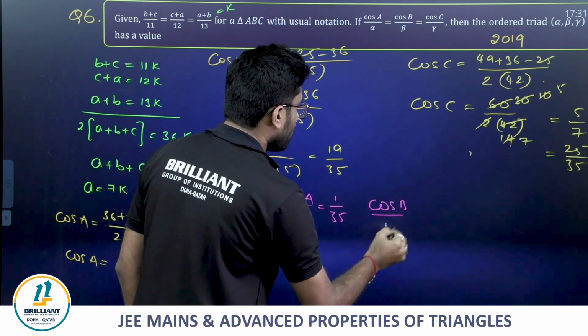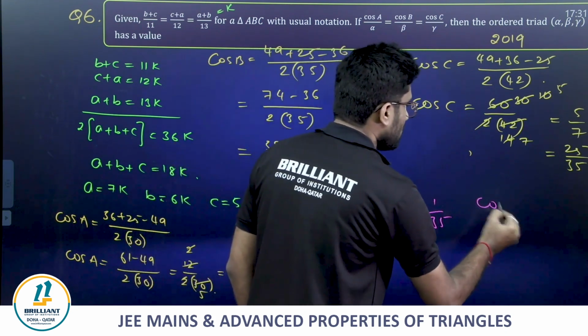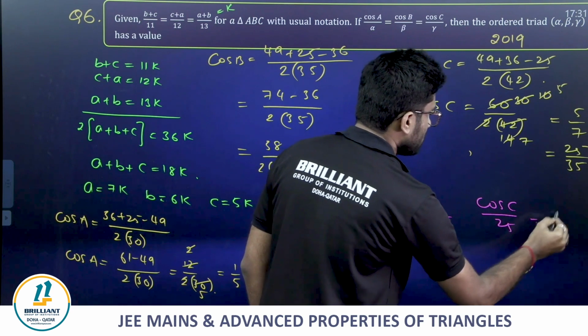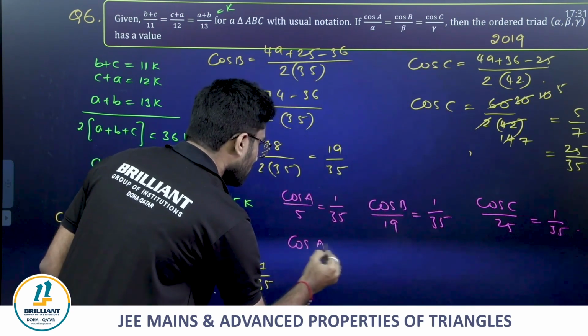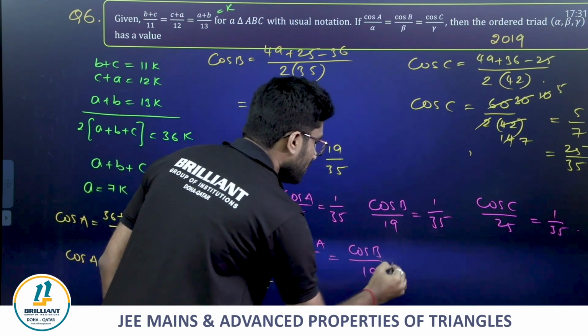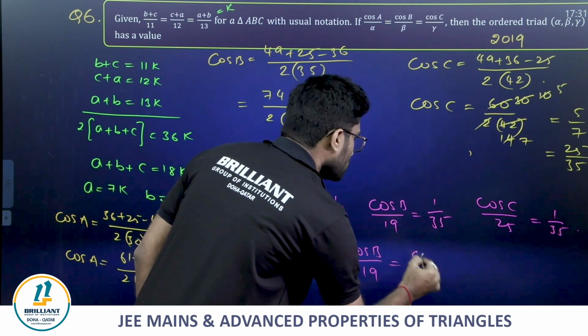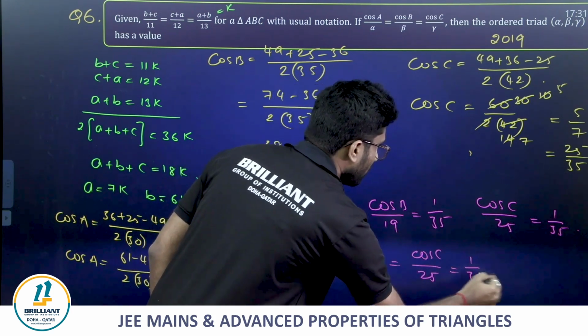Cos B divided by 19 is equal to 1 by 35. Cos C divided by 25 is also equal to 1 by 35. That means I can clearly say cos A by 5 is equal to cos B by 19 is equal to cos C by 25 is equal to 1 by 35.